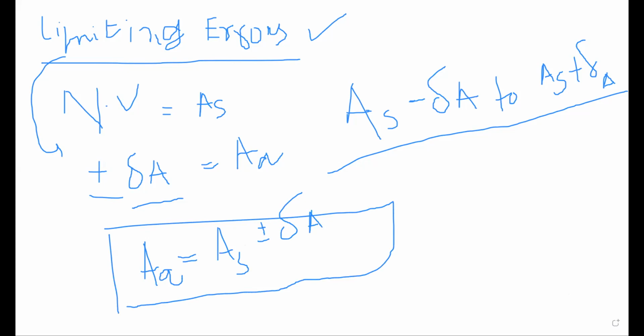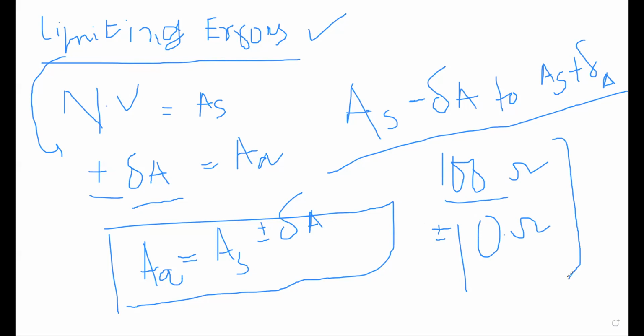For example, listen to me very carefully: suppose the nominal magnitude of a resistor is 100 ohm with a limiting error of plus minus 10 ohm. Then you tell me, the magnitude of resistance will be between which limits? Can you tell me the limit?